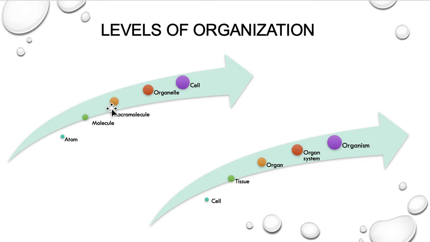Molecules, on the other hand, are capable of forming even larger components, macromolecules like sugar, protein, and lipids. And different macromolecules form organelles, the structural compartments of a cell. Organelles form cells, and a group of cells form tissues. Different varieties of tissues form organs. Different organs can interact with each other and work together to form organ systems. And finally, organ systems all combined form an organism.